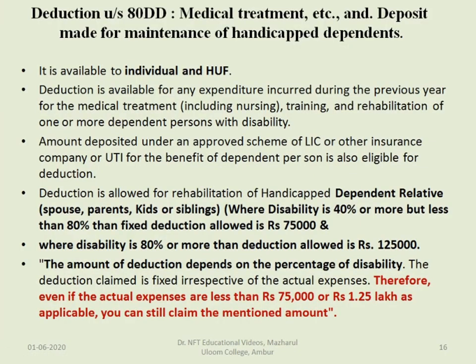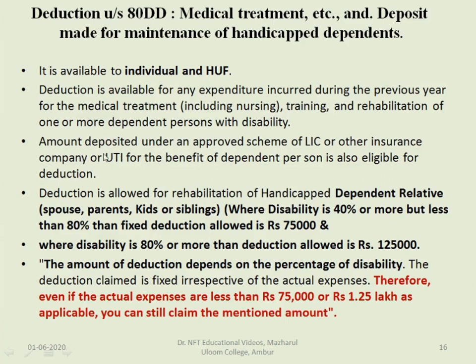The next section is deduction under section 80DD. Medical treatment, etc. and deposit made for maintenance of handicapped dependents. This 80DD deals with medical treatment and deposit made for the maintenance of handicapped dependents. This deduction is available to individual and Hindu undivided family. Deduction is available for any expenditure incurred during the previous year for the medical treatment, including nursing, training and rehabilitation of one or more dependent persons with disability.